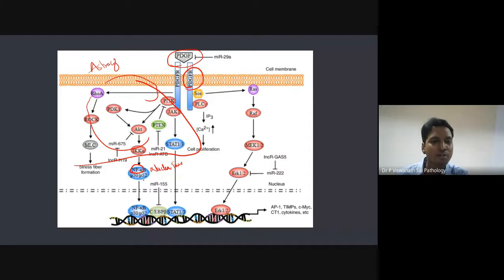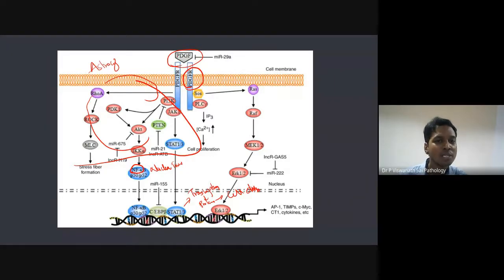What is this transcription factor doing? It is going into the nucleus and binding to the DNA. When it binds to the DNA, there is more transcription. Because of this transcription, proteins are produced, and these proteins ultimately lead to cell division.